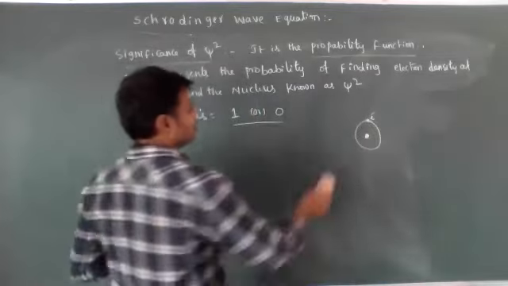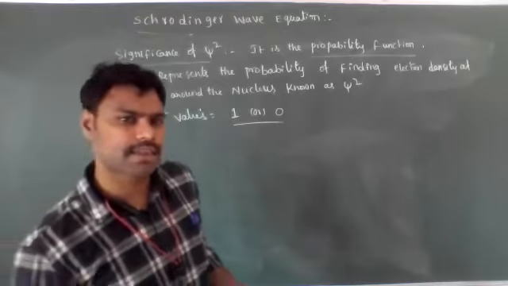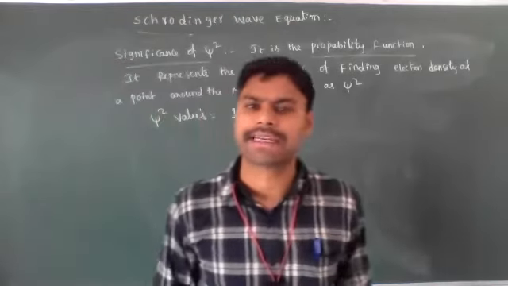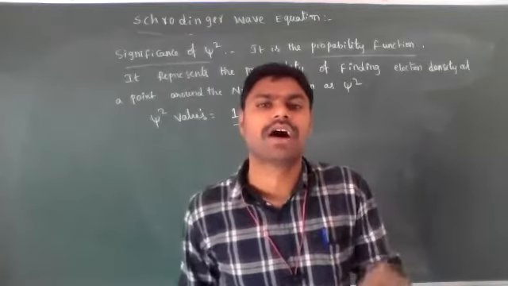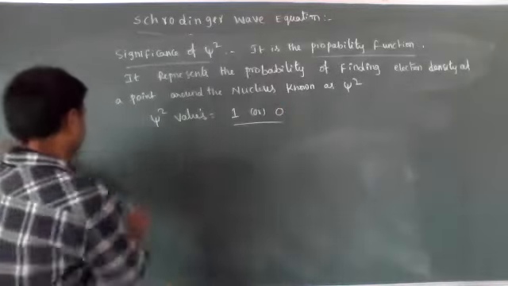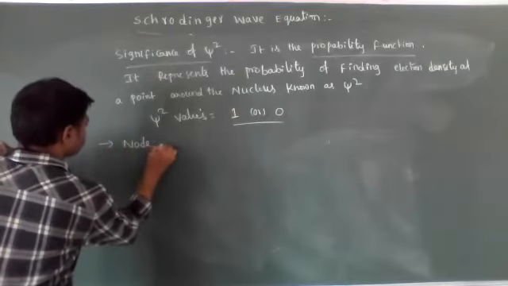Now let's see the same way: if the electrons are absent, not present at a particular point around the nucleus, that position or point is called what? Node. Very important. What is node?